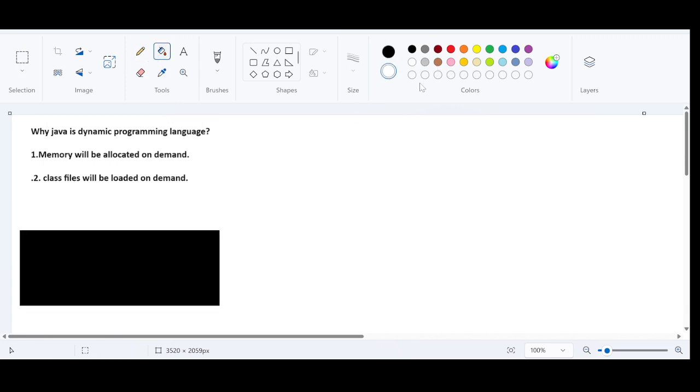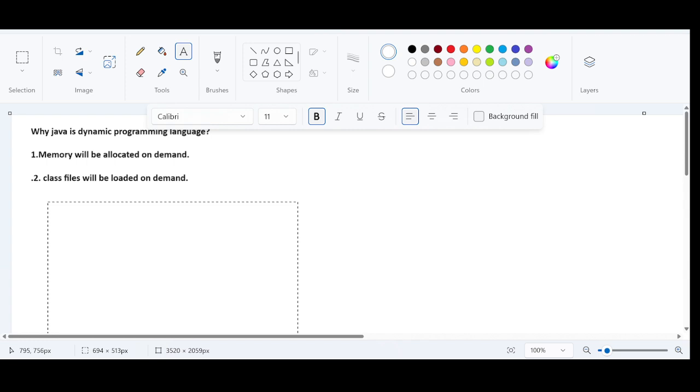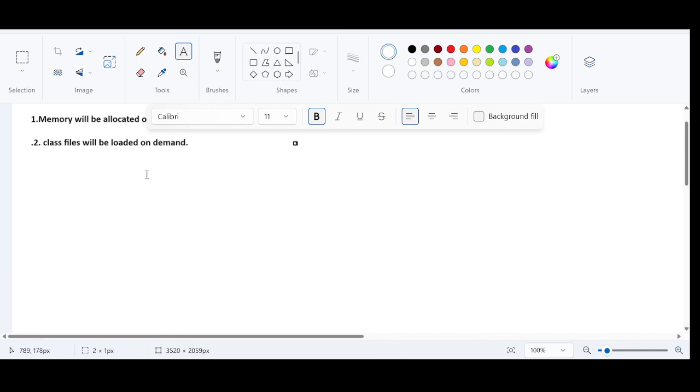You have mentioned how many .class files will be generated. Two .class files will be generated. You are completely right. But the follow-up question is going to be whether these two .class files will be loaded into the JVM, or is there any restriction for that? That understanding is required here.